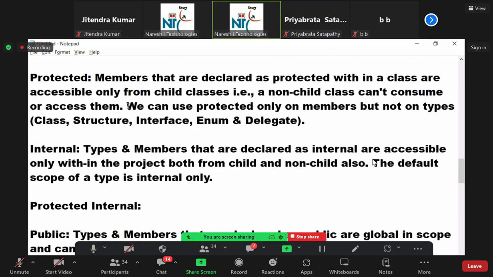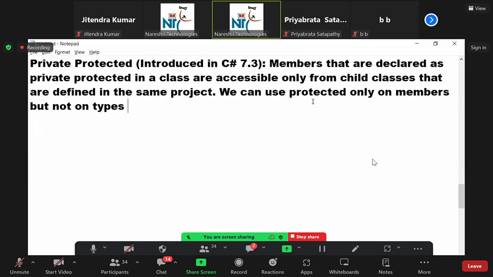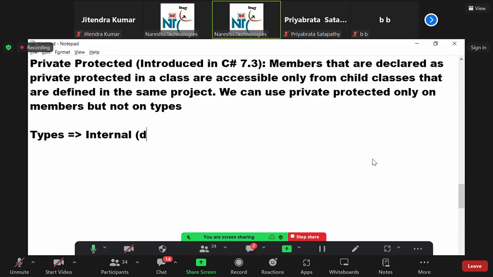Here also, private protected cannot be used on types, it can be used on members. For types, we have only 2 scopes. One is internal, which is the default scope.